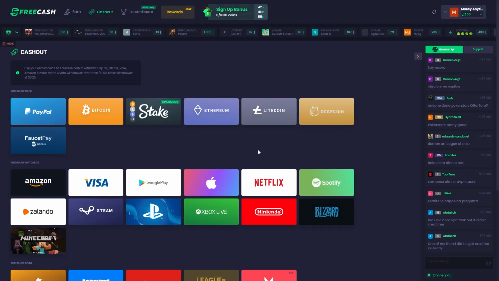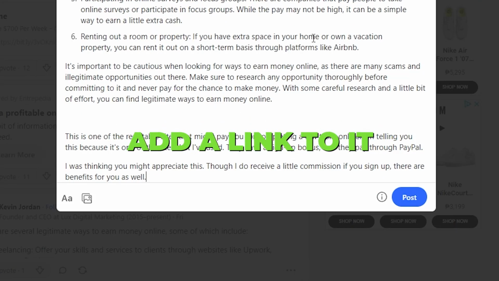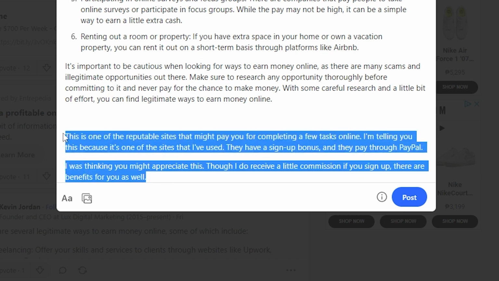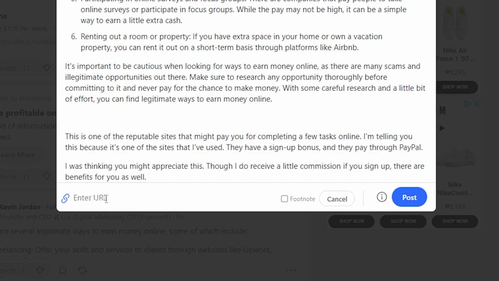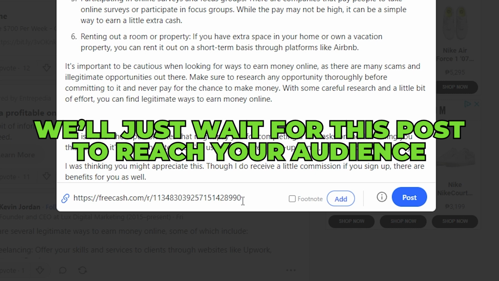Now, let me show you what my affiliate link looks like. Now that you have established an account on FreeCash, you should add a link to it in the relevant section of your Quora post. Simply select the words you want to hyperlink and then paste the affiliate link that you copied from FreeCash into the box that appears. Now you've got your post up and running. We will just wait for this post to reach your audience.